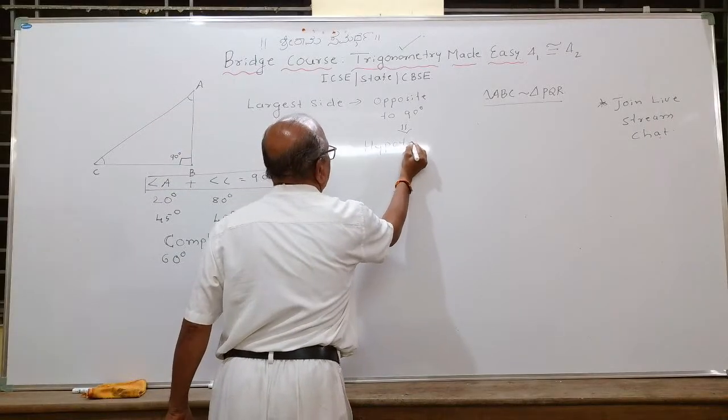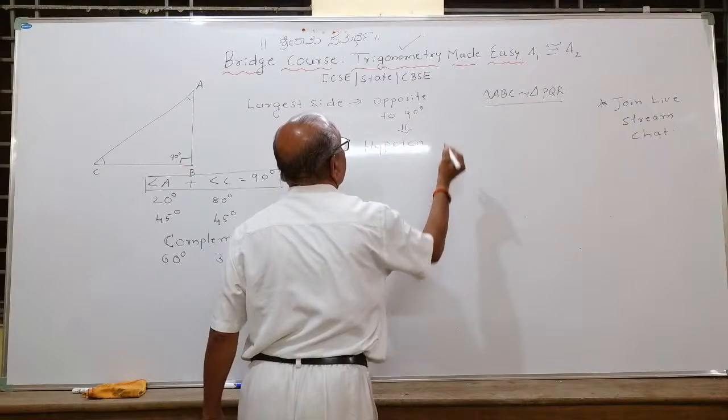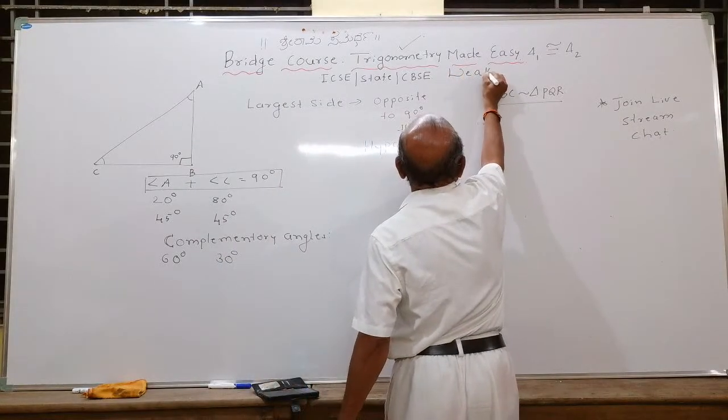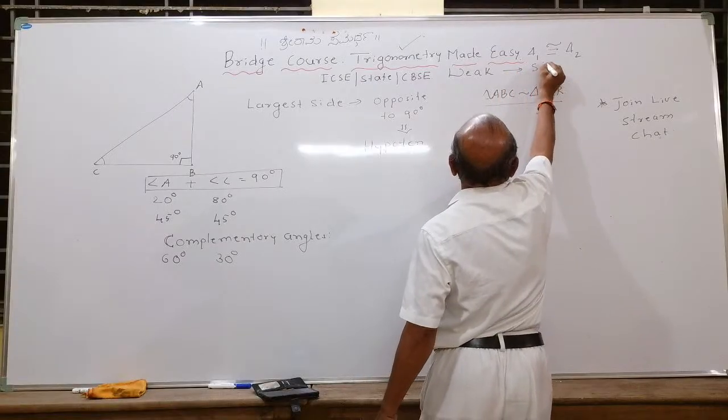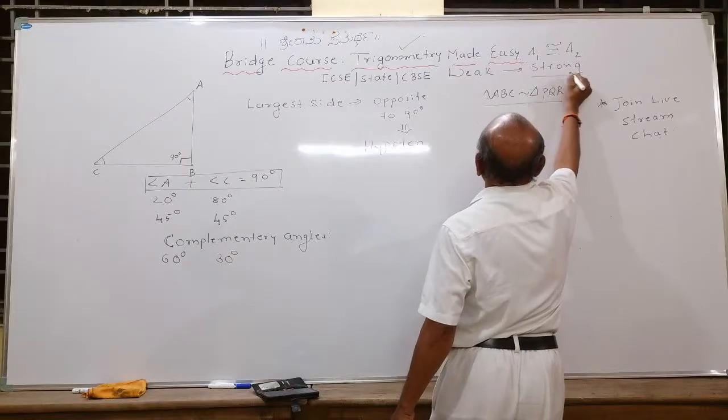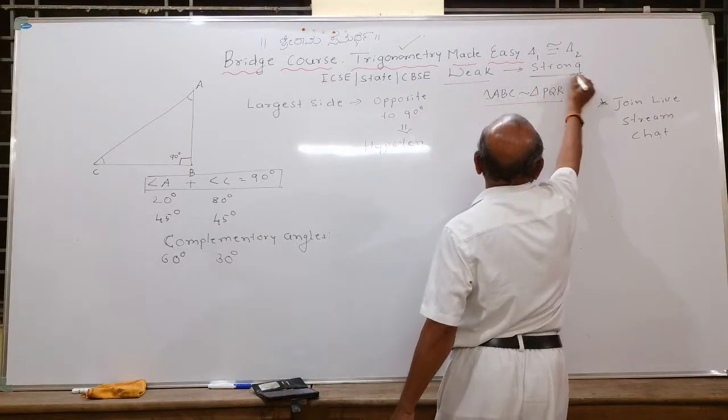I am teaching you very basic things here. Even the weakest of the weak students can become strong. My goal is that even weak students should become what? Strong in trigonometry. Therefore, I am teaching you from very, very basic, my dear students.